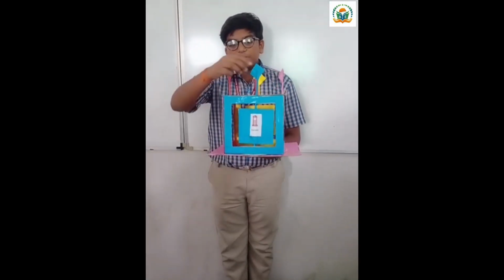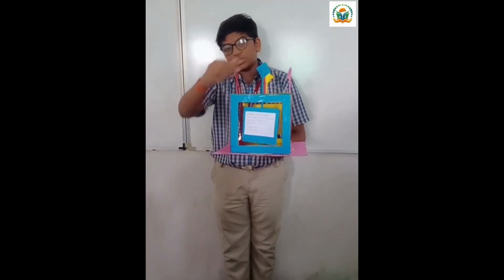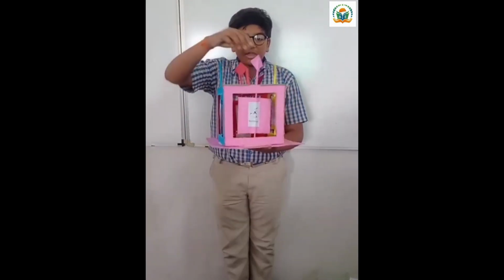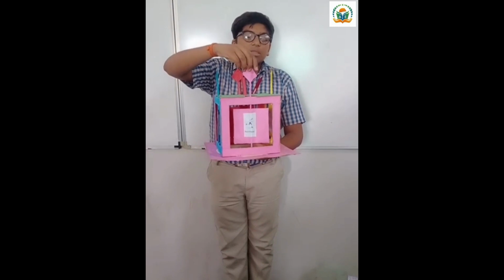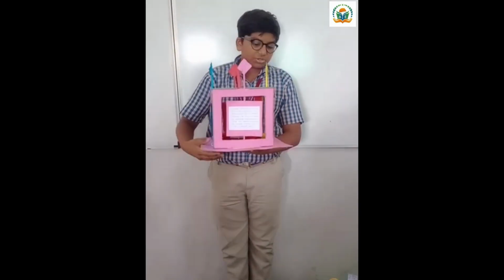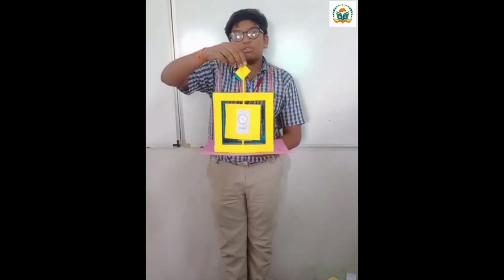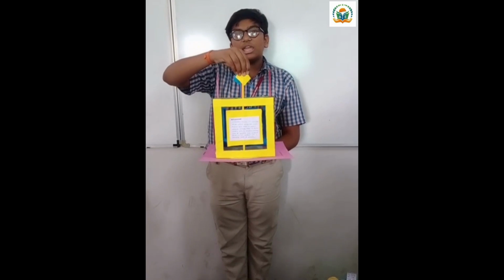Then the next is periodic motion. You can see the image of this, and on the backside there is the definition of this motion. Then the next is linear motion. This is a linear motion, and on the backside there are the definition and examples of that. Then the last is circular motion. This is the image of that motion, and on the backside there are the definition and examples of it.